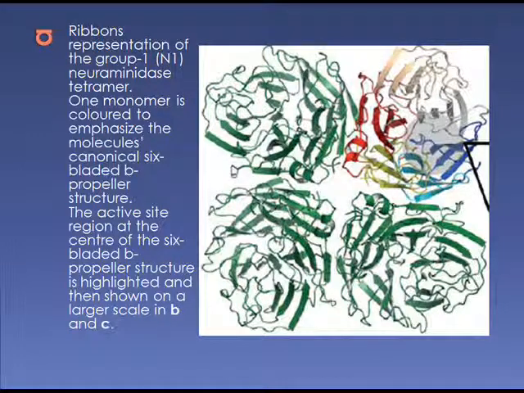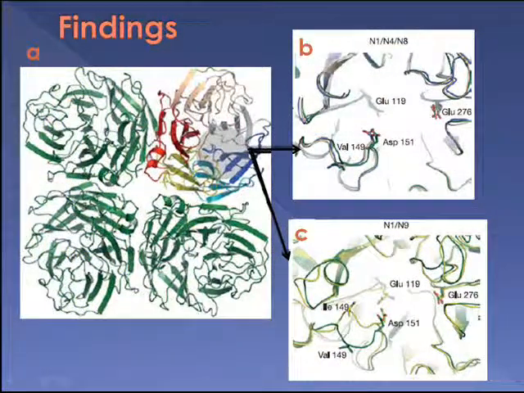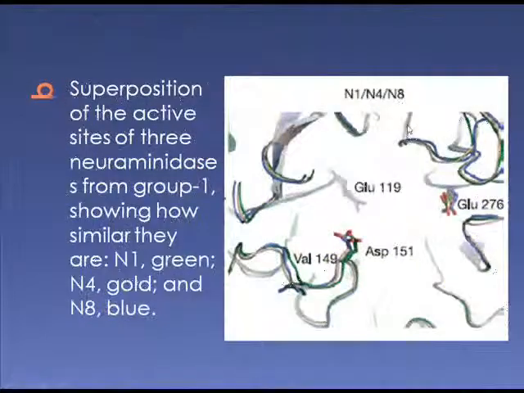One monomer is colored to emphasize the molecule as a canonical six-bladed beta propeller structure. In this figure, the active site region, at the center of the six-bladed beta propeller structure, is highlighted, and then shown on a larger scale in B and C. This is figure B, where superposition of the active sites of 3 neuraminidases from group 1 shows how similar they are. N1 is green, N4 is gold, and N8 is blue.